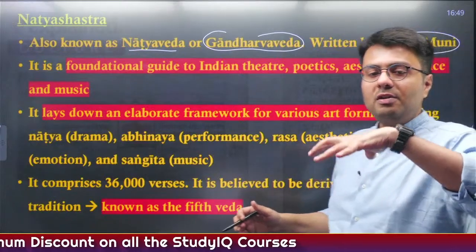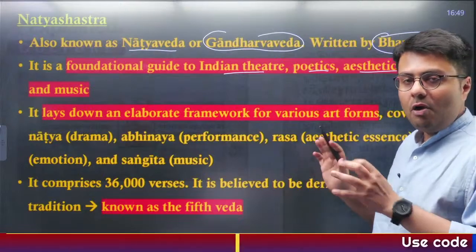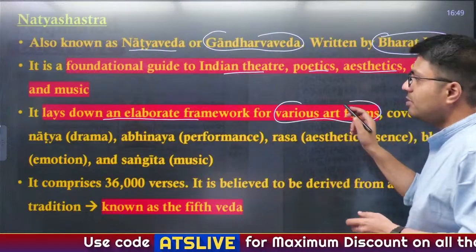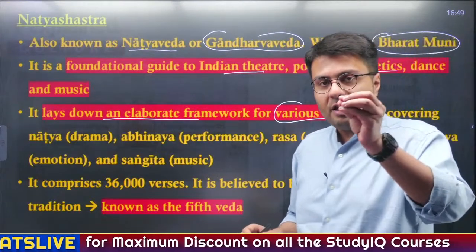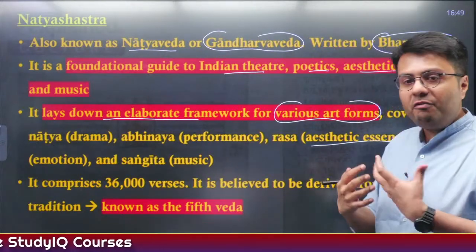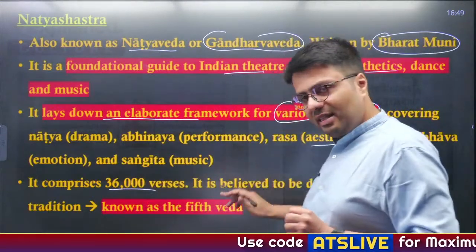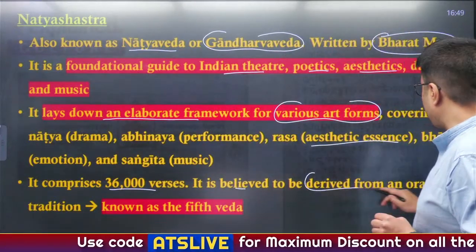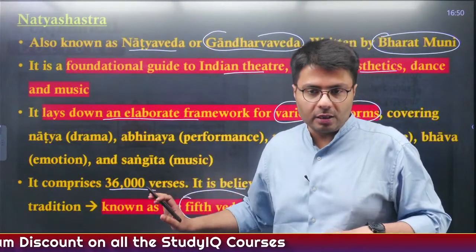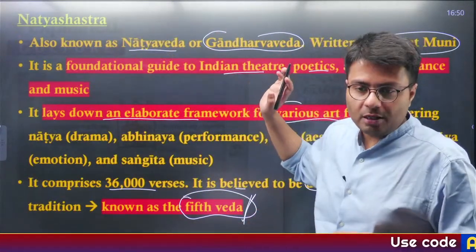This Natya Shastra serves as a foundational guide to Indian theatre, poetics, aesthetics, dance and music. It lays down an elaborate framework of various art forms covering everything from Natya, which is another name for drama, Abhinay, which means performance, Ras, which means aesthetic essence, Bhav, which means emotion, and Sangeet, which means music. It comprises 36,000 verses, and it is believed to have derived from oral tradition. Sometimes it is also known as the fifth Ved. Okay. So if any question comes which says fifth Ved, automatically you should tick Natya Shastra.